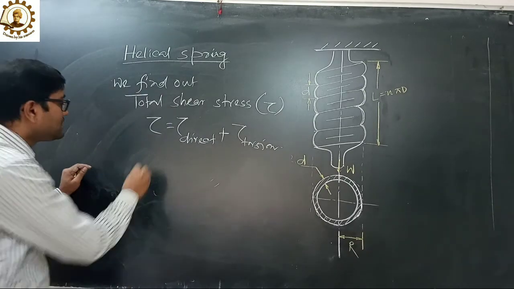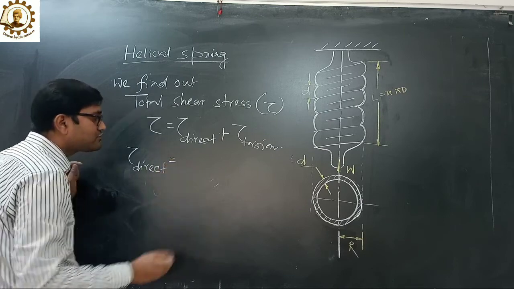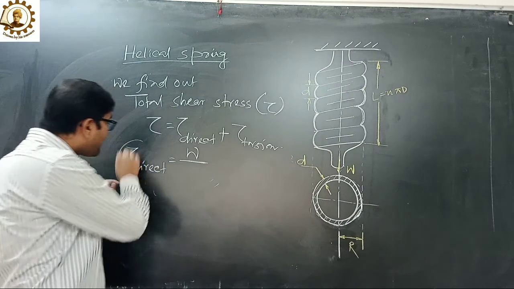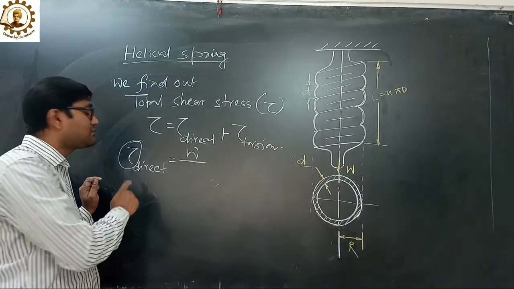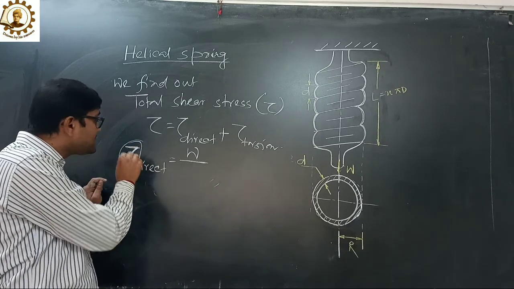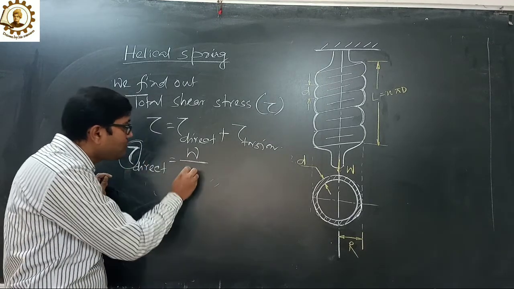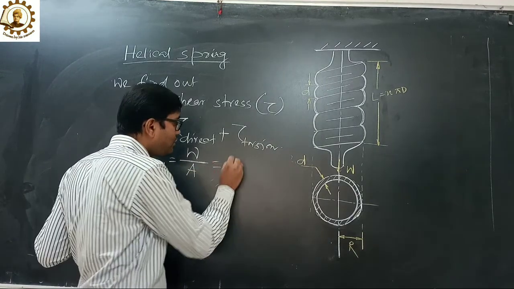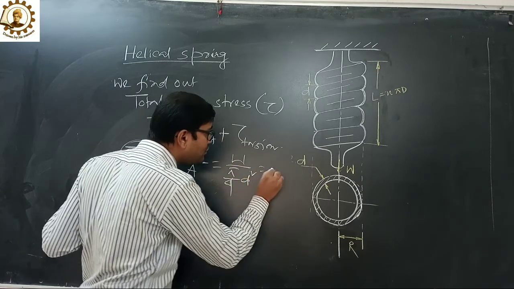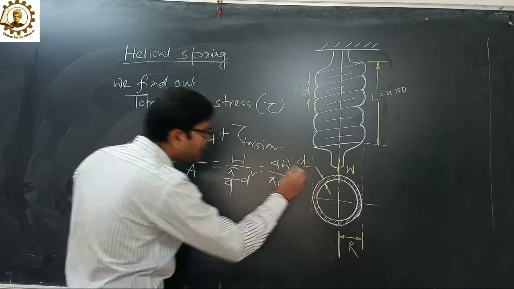Tau direct equals to W, internal resistive force per unit area. Normally we consider stress, but here there is a shear stress. In the direct stress, we can write W upon A. So W upon pi upon 4 d square. So 4W by pi d square.